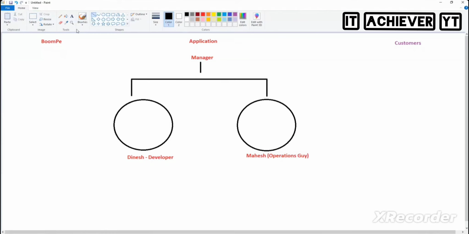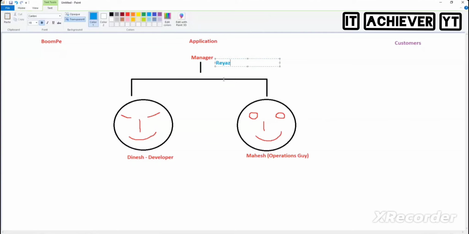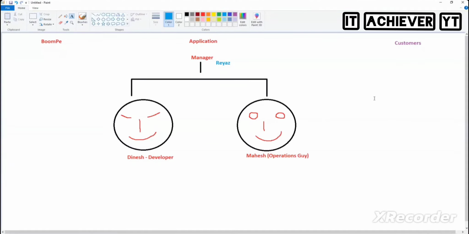Okay, Dinesh. I didn't see Dinesh, but I'll put it like this. Dinesh looks like he's in the sun. Okay, Mahesh. Smiley guy. Why one side smiling? Let's put a nice smile. I think Dinesh is like a sarcastic smile. Okay, fine. So we have our Dinesh and then Mahesh. Nice names, Dinesh, Mahesh. And here we have our manager, poor guy, Riyaz, myself, and you're all my customers. The good thing about this batch is that we all know each other. We crack jokes and everyone is doing a great job.